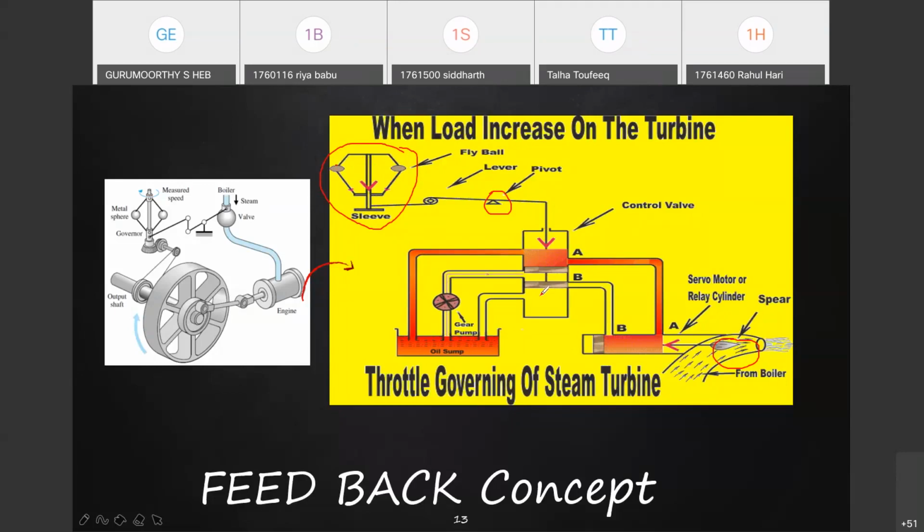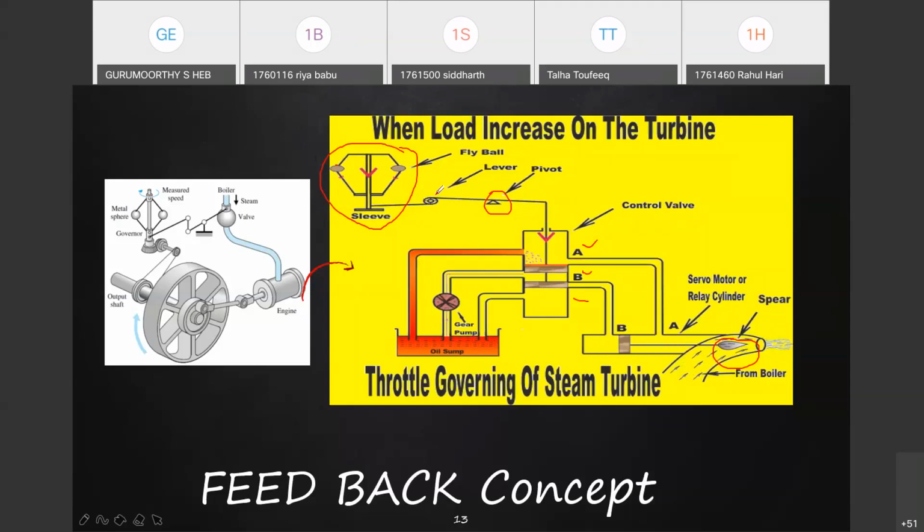Valves A and B. Push forward the piston. It has to happen automatically.